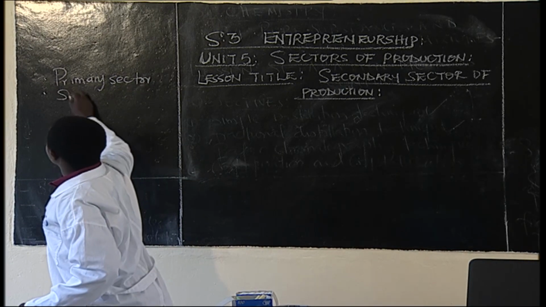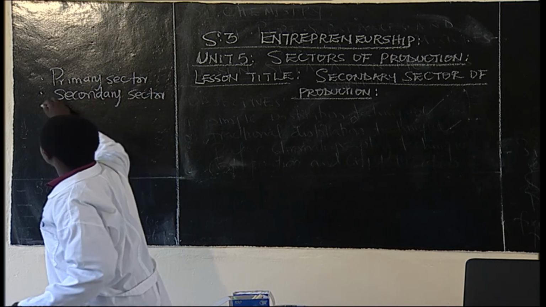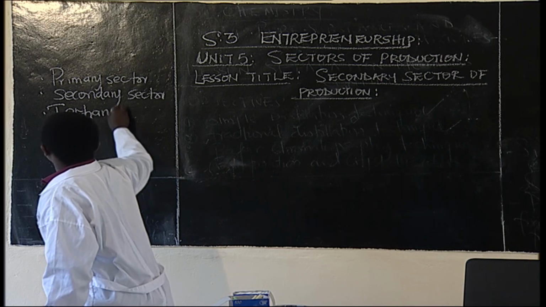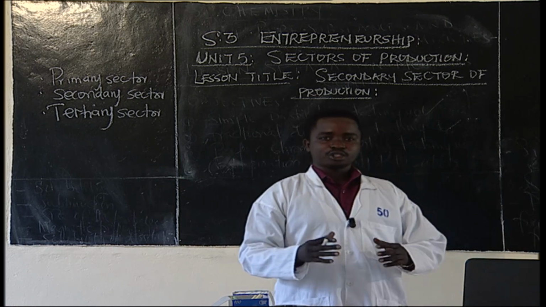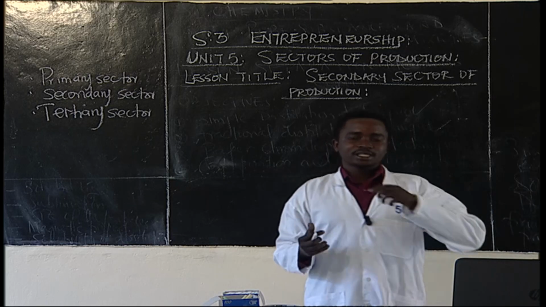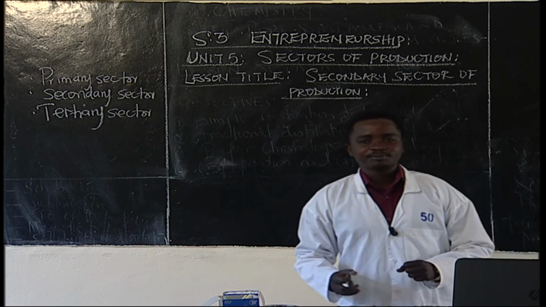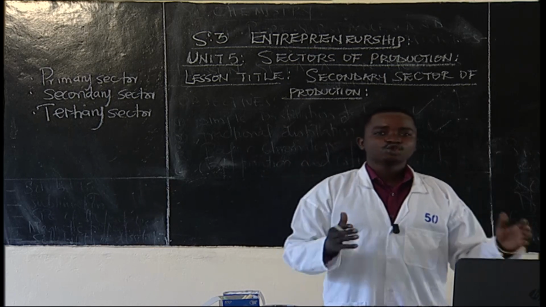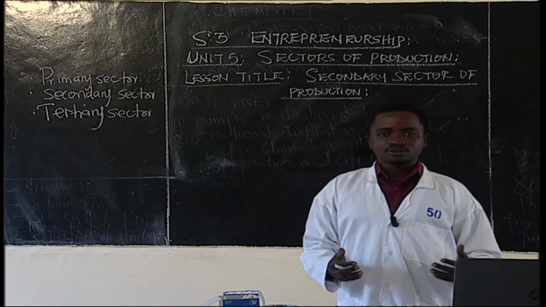Then we have also the secondary sector, and we have the tertiary sector of production. We started by defining what production is. So what did we say? Who can remind us what production is? Yeah, we said that production is the creation of goods and services to satisfy human wants, to satisfy human needs. That is what we call production.